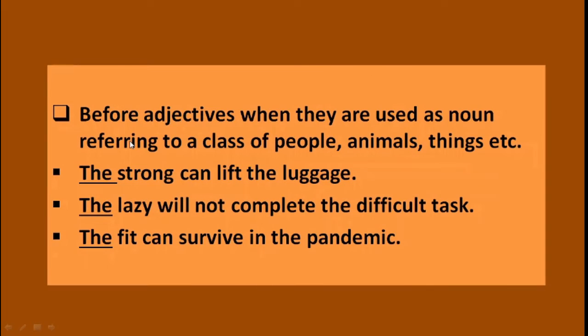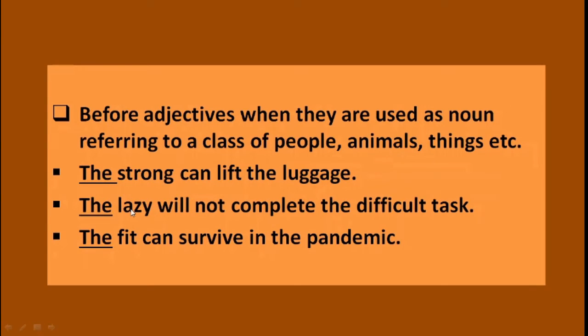Let's see another rule. You can use the before adjectives when they are used as nouns referring to a class of people, animals, things, etc. Now see the first example. The strong can lift the luggage. Means anyone who is strong can lift the luggage. So the strong. Before this adjective strong, the is used.